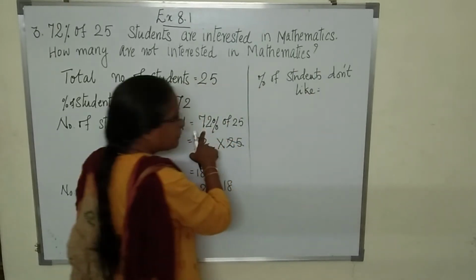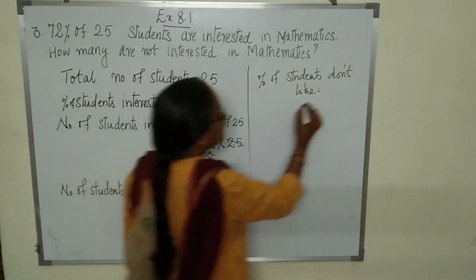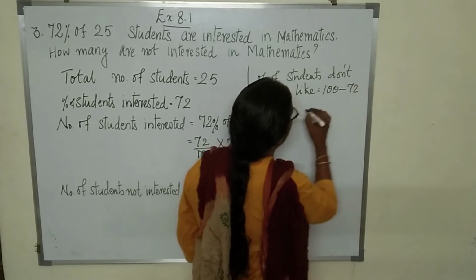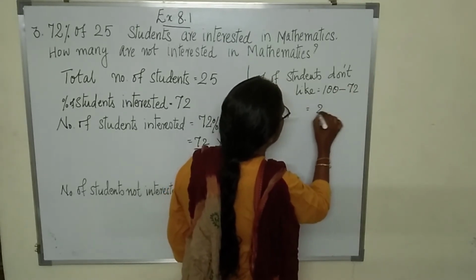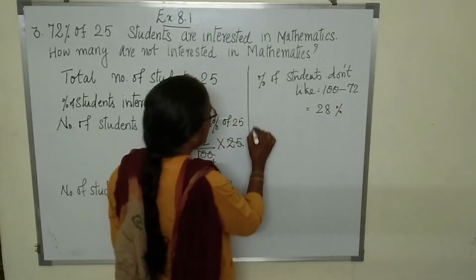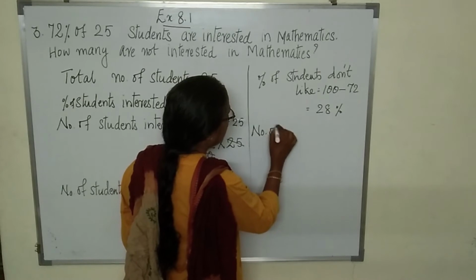You see, if 72% like, then what percent don't like? 100 minus 72. That is 28% students don't like.